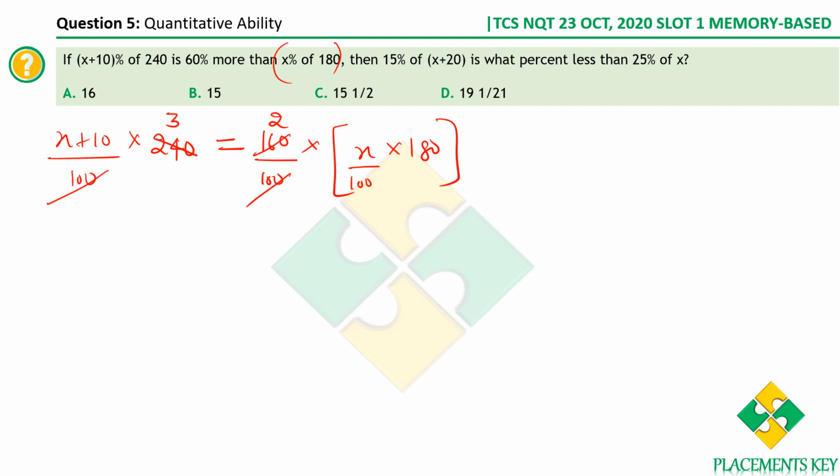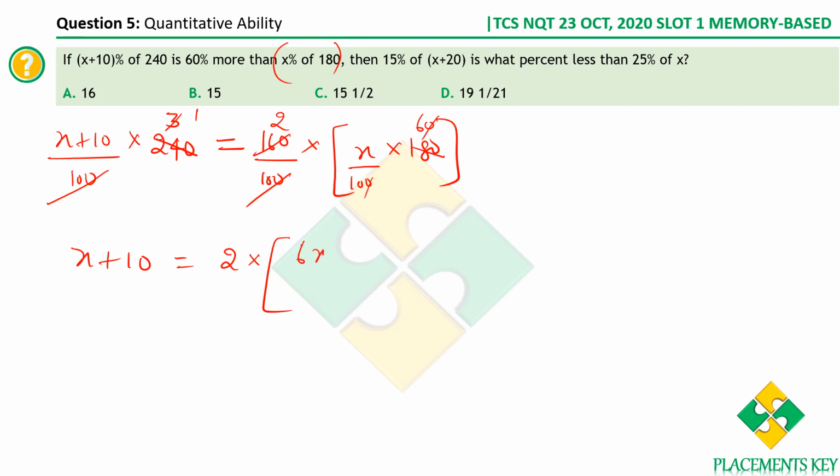Similarly, we have a 2 here. Let me leave it as such. Now we have a 3 here, right? Let me cancel this. 3 ones, 3 6 18 60, because this is also a numerator. So I've also cancelled that. Okay, so what do we have? Let me write it here. Here we only have x plus 10. X plus 10 is equal to, see, the entire 240 got cancelled. Now we only have a 2 here. 2 into 60x by 100. So we also cancel out a 0.